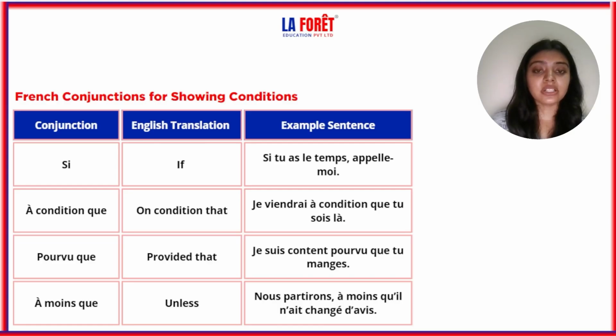So that's how we will be using conjunctions when we have to show conditions in a sentence. So first one was si, then à condition que, then pourvu que, then à moins que. And let's repeat the examples as well. Si tu as le temps, appelle-moi. Je viendrai à condition que tu sois là. Je suis content pourvu que tu manges. Nous partirons à moins qu'il n'ait changé d'avis.